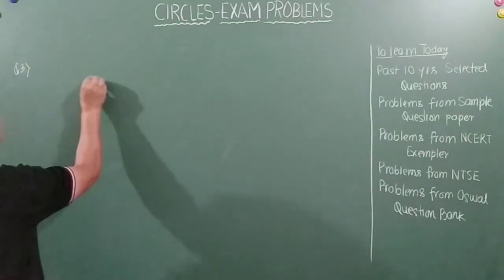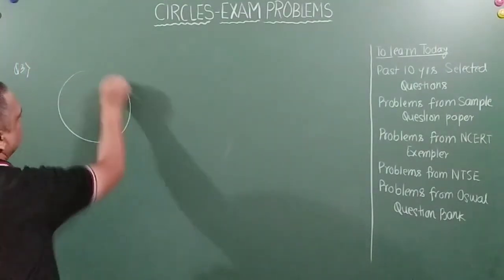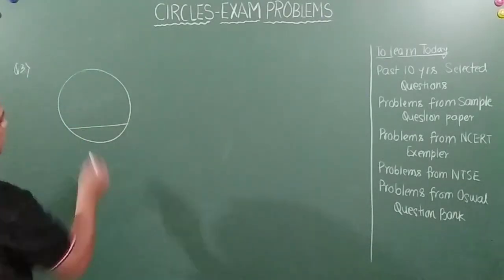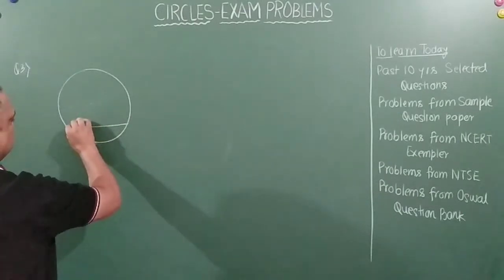Let's say this is the circle. I have drawn a bigger circle and this is a chord. Okay, let's say this is the center of the circle.